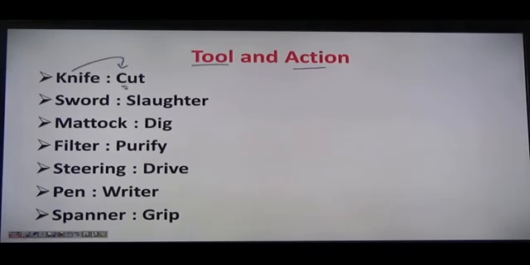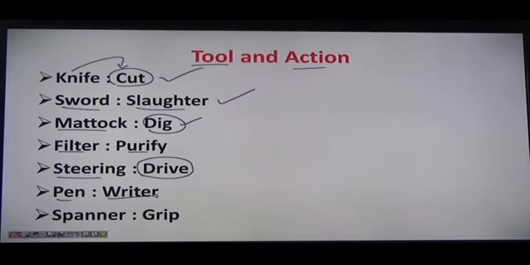Knife. With the help of knife you cut, right? Sword, slaughter, to kill a number of persons. Mattock, used to dig, right? Filter is used to purify the water generally. Steering, that's to drive. We know that we have a steering in every car.